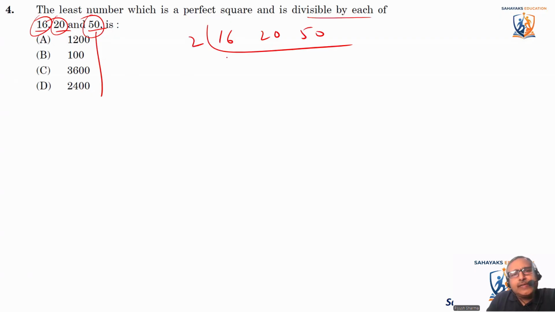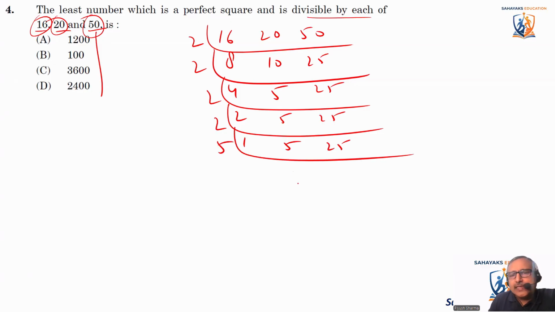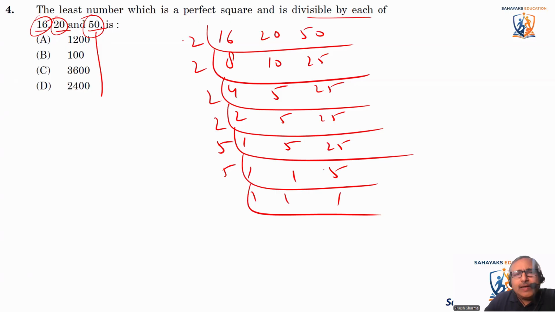Okay, so we did 2 8s are, 2 10s are, 2 25s are. 2 4s are, 2 5s are, 25 as it is. 2 2s are, okay, doing like a small kid, so that आप आराम से समझ जाएं, कहीं पर गलती ना हो. 5 1 1 1. Okay. So now if I multiply all these, 2 to the 4, 4 to the 8, 8 to the 16, 16 5s are 80, 85s are 400. So 400 is the LCM.